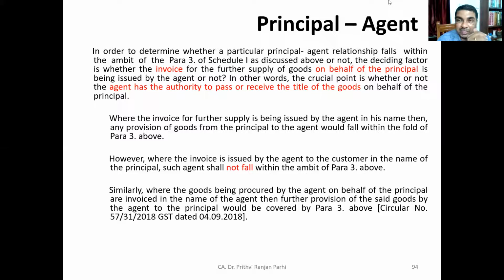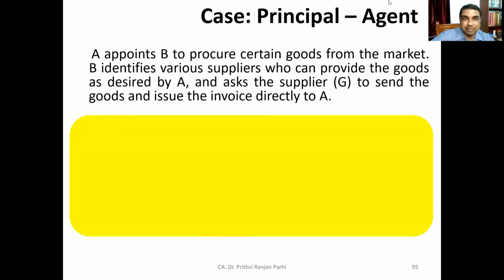What is happening here? The agent is receiving goods and he is supplying to the principal in his own invoice. So this is a supply. That shows that the agent has got the title of the goods and he's transferring the title to the principal. So that will be regarded as such. So please keep these critical aspects in mind.